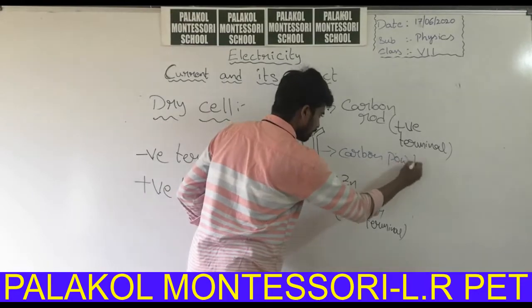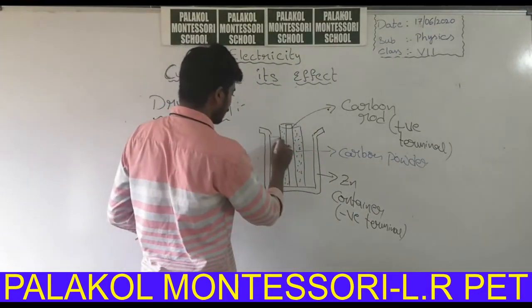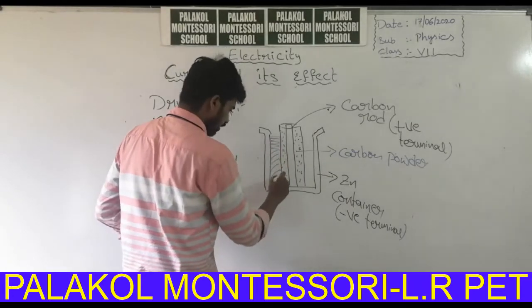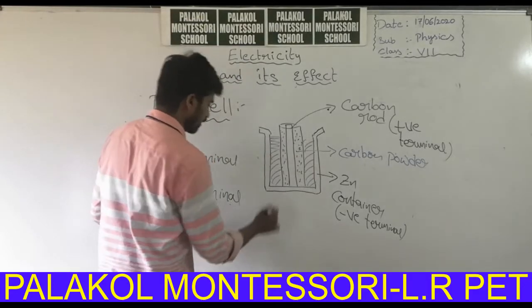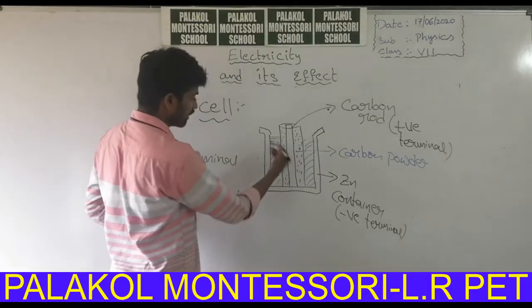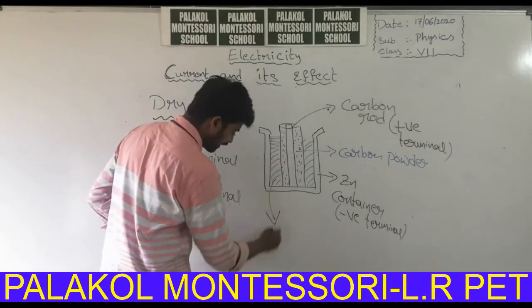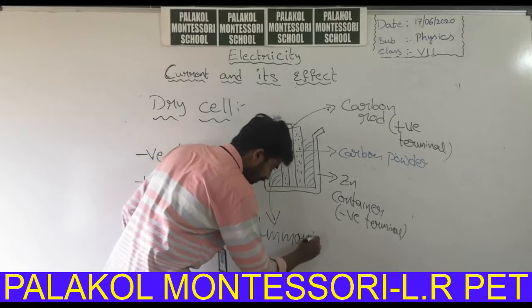And again this carbon powder will be surrounded by a chemical substance called ammonium chloride.